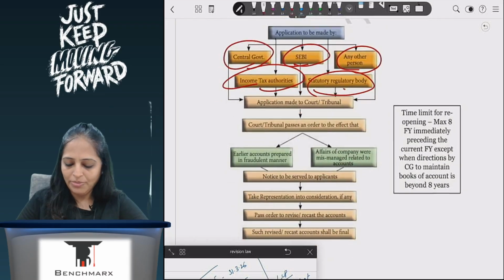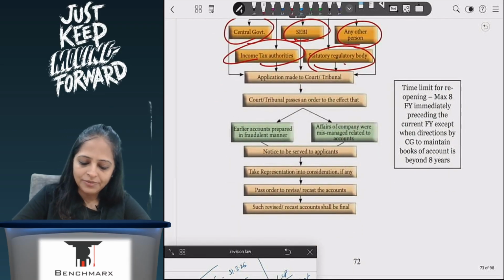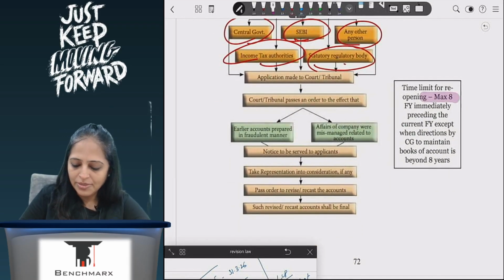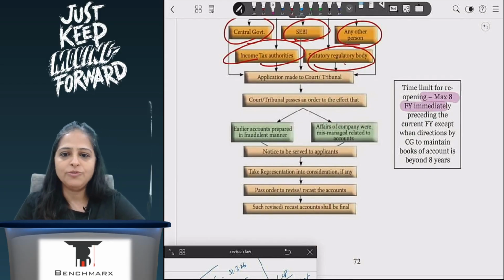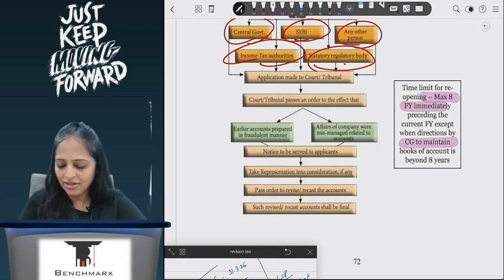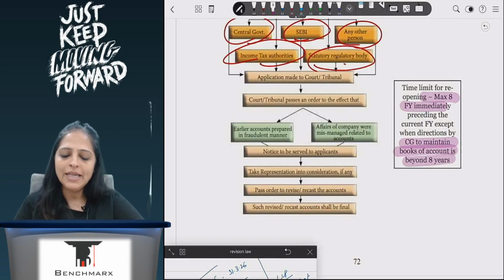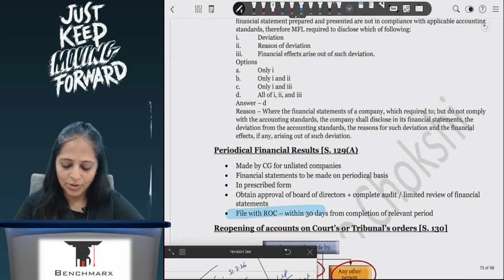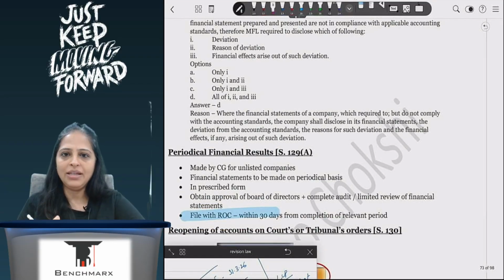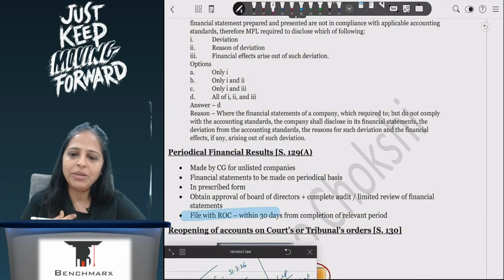They can open it for a maximum of 8 financial years, because that is the time I maintain my books of accounts. But if CG says that you have to maintain accounts for a period beyond 8 years, then in that case they can reopen it for a period beyond 8 years if I have the books of accounts. So this is when they are making an application. So I get an opportunity of being heard.